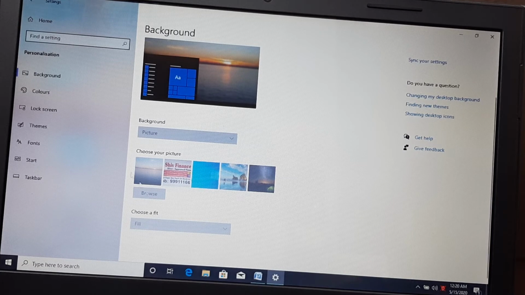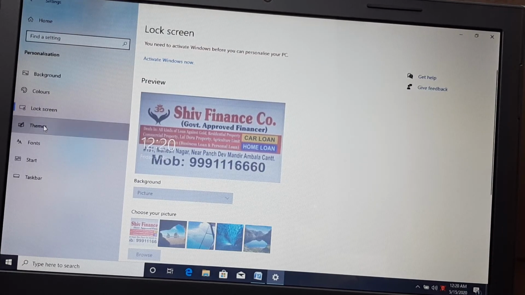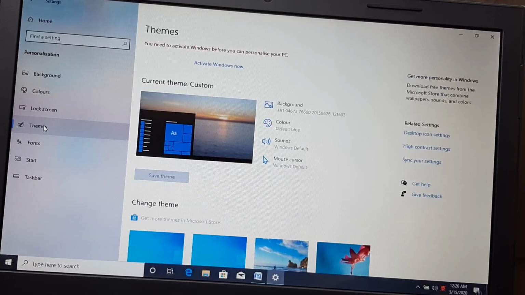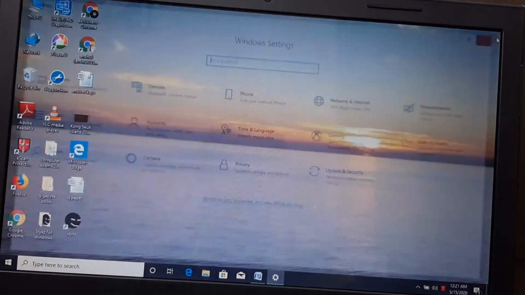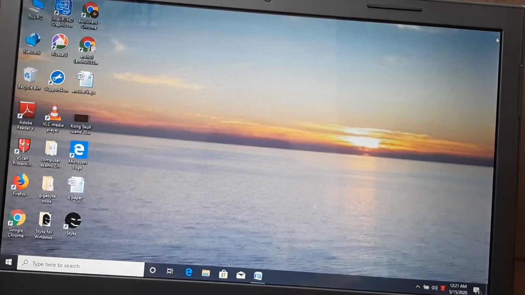You can change the lock screen background also. In the lock screen background also you can change from here. You can change the themes from here. Whatever you feel like, you can change from here. Okay, now we can go back and then close, and then we come back to our desktop.